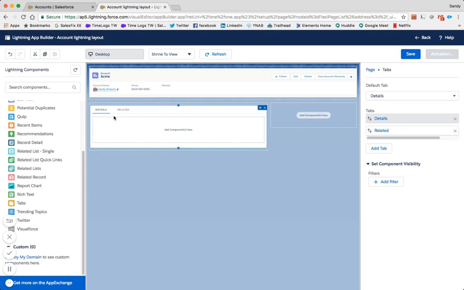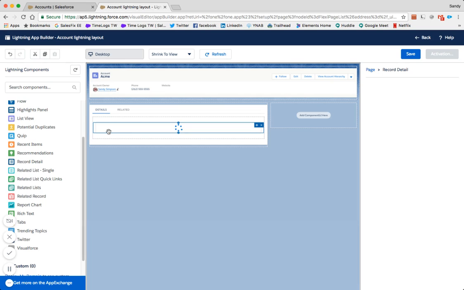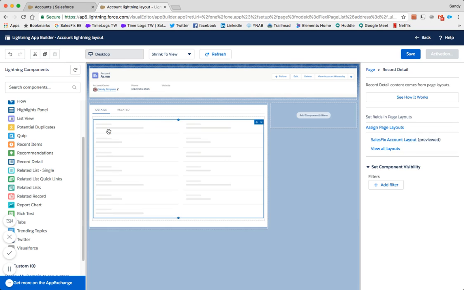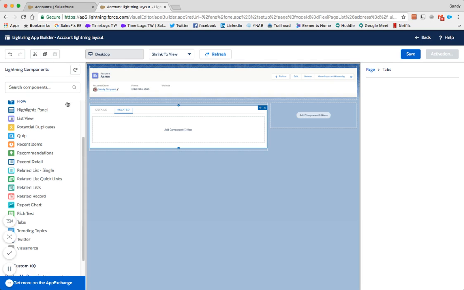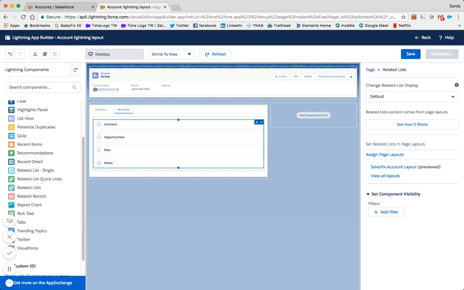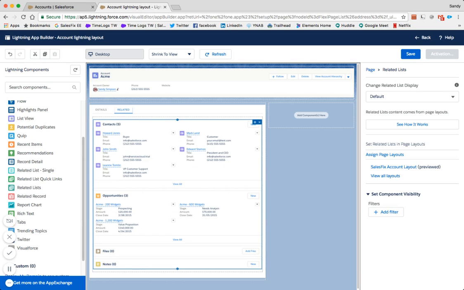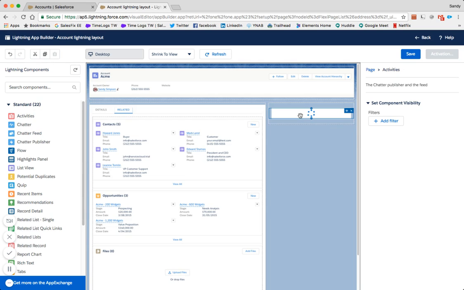Next, let's add the component relative to each tab. On the Detail tab, select the Record Detail component and drag and drop onto the page. Select the Related tab, select Related Lists component and drag and drop onto the page. And finally, we'll add the Activities component in the right-hand region. Select the Activities component and drag and drop onto the page.